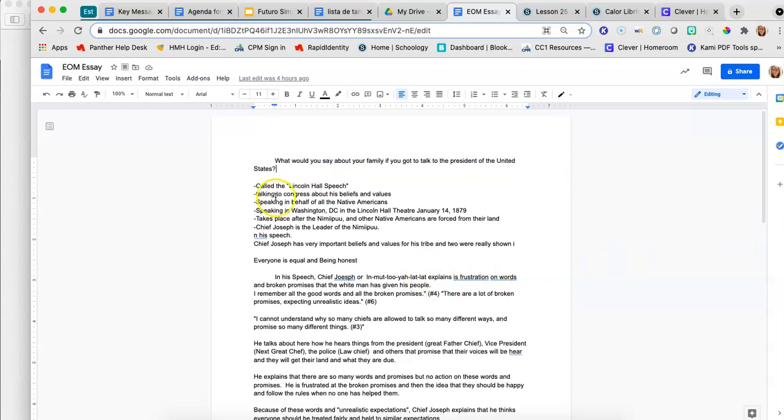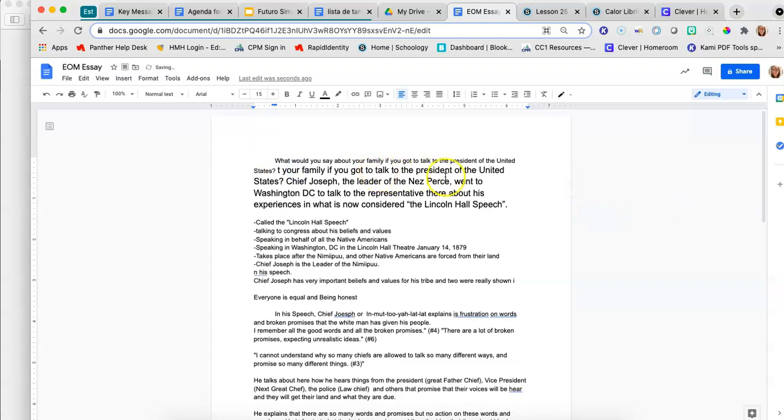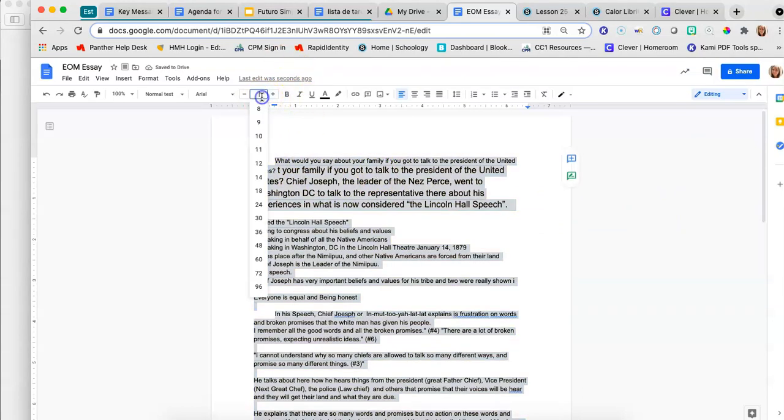I have all this background information that I thought might be important. So what I decided I'm going to do is put it in here, but in better sentences, because these are not sentences. This is just information. So I'm going to write, Chief Joseph, the leader of the Nez Perce, he, and actually I'm going to make this all bigger, so that way we can see it.